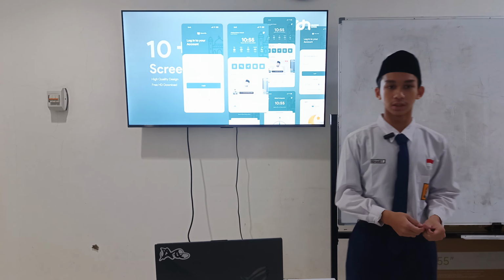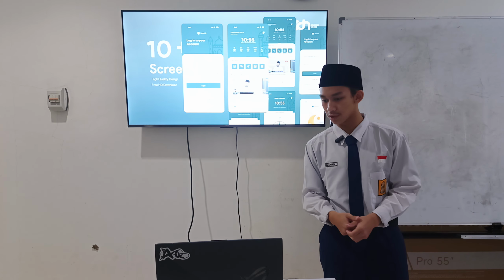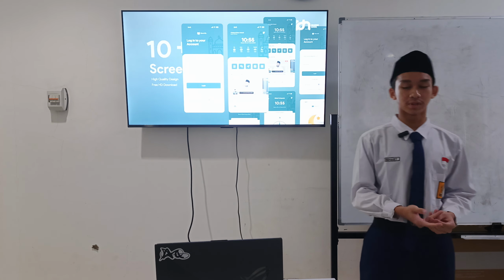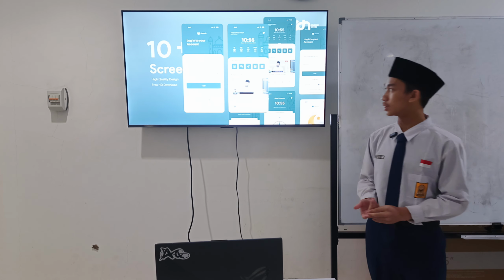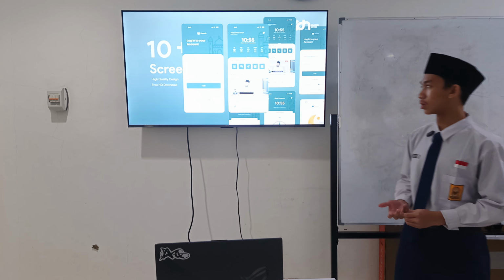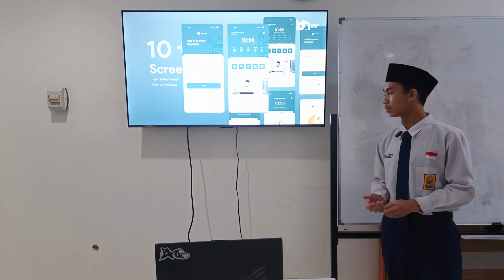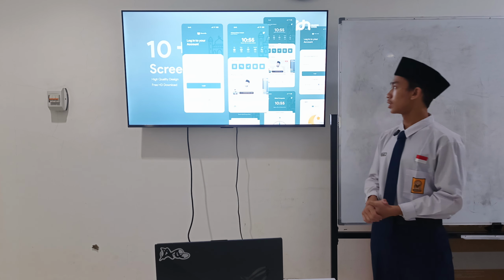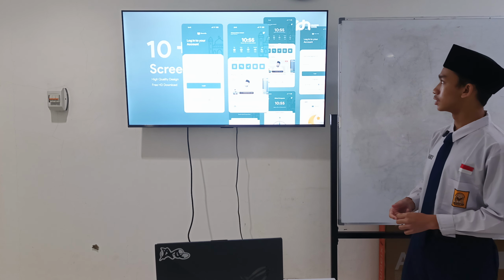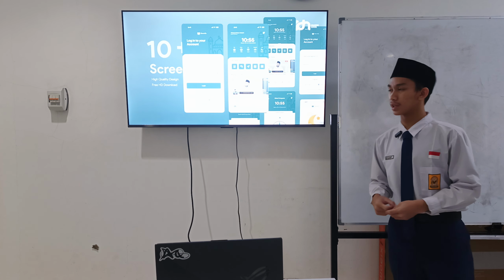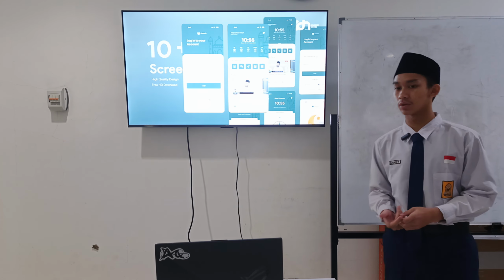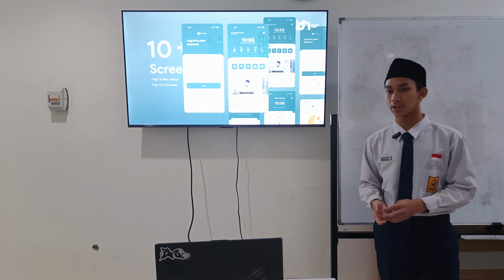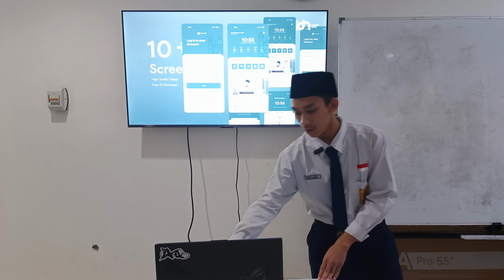And then this is the login page and also the main page, which I took reference from many websites that use a login screen, like login with email, Google or Facebook, and the option to sign up if you don't have an account. For the main screen, I show the hour and the prayer times, and features such as Quran, Zikir, Qibla, article and all. Below there is also online kajian, and other menus.